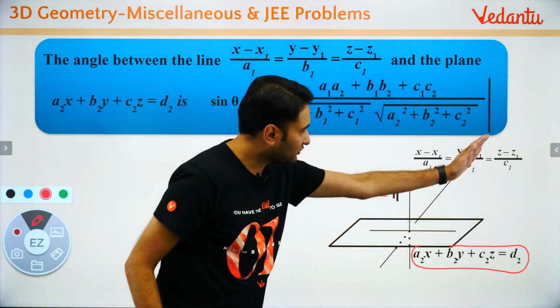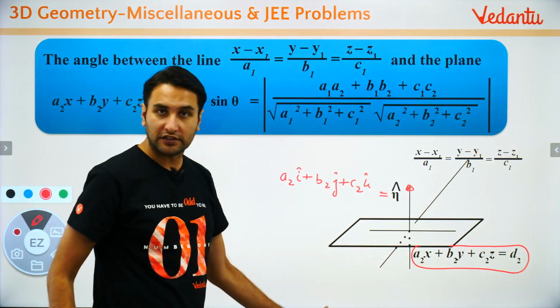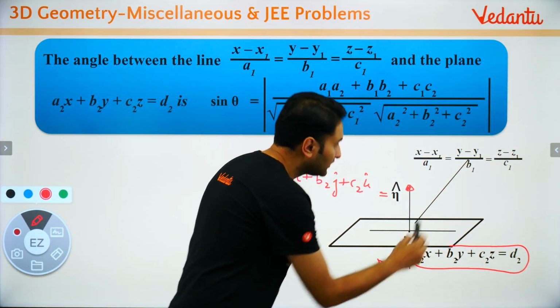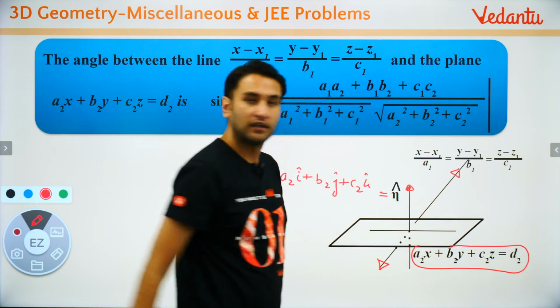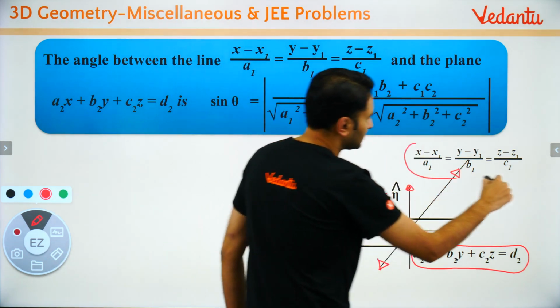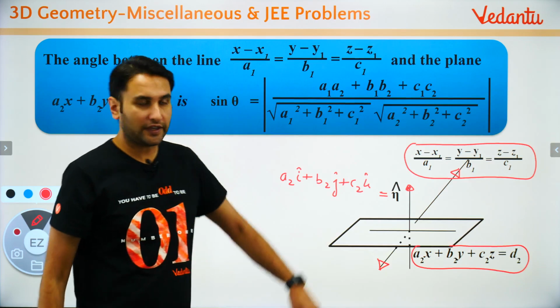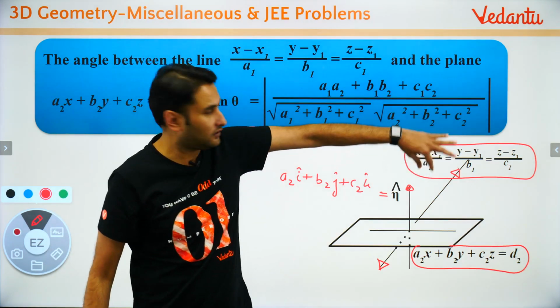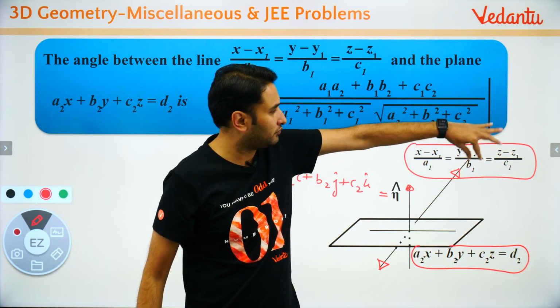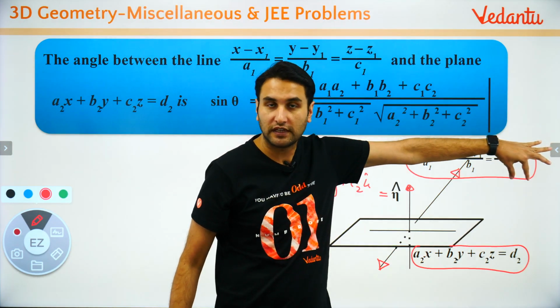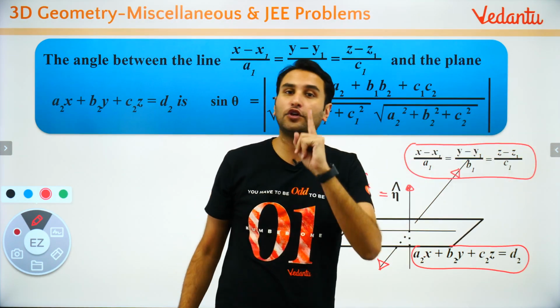Now there is a line. So imagine there is a line. तो यहाँ पे एक line है. So there is a line here, right? And the equation of line is this. What is the equation of line? x minus x1 upon a1, y minus y1 upon b1, z minus z1 upon c1. This is the equation of line. What do you know बच्चों?